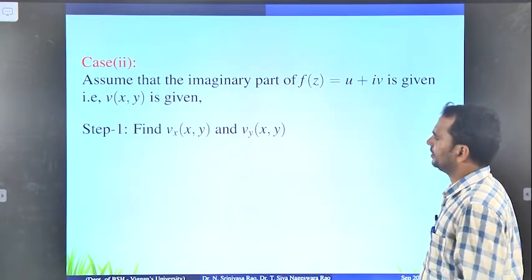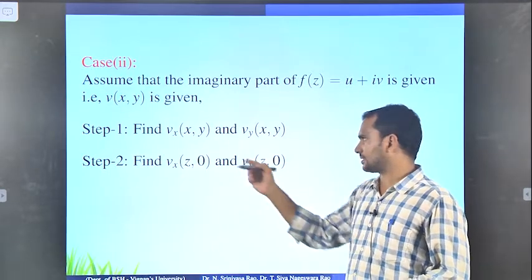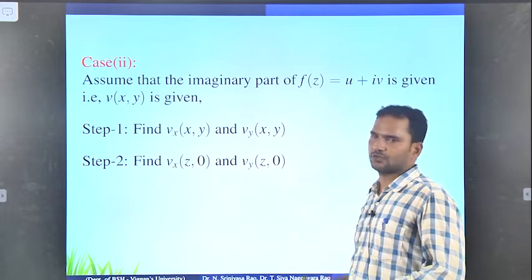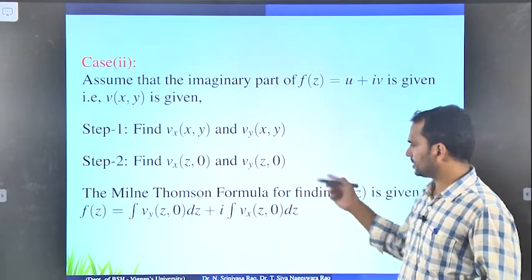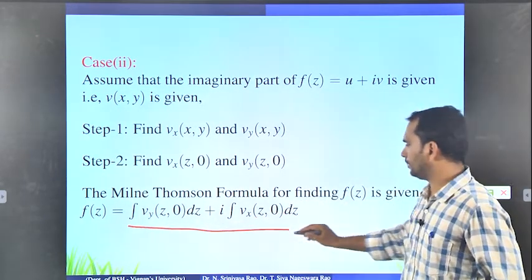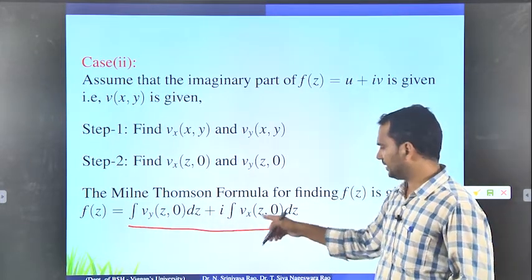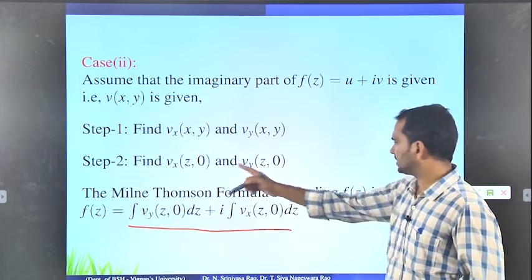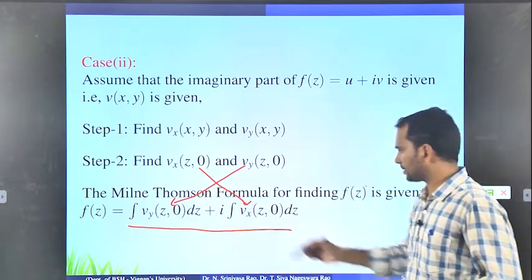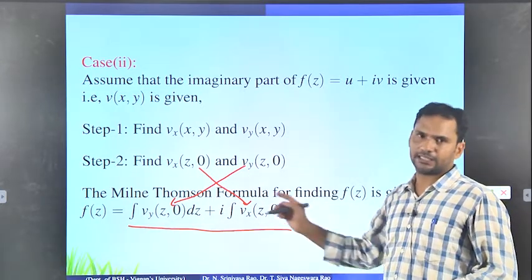Again the same procedure. First you have to find vx and vy at (x,y), and in the second step you just replace x with z and y with 0. Then you will get vx of (z,0) and vy of (z,0). In the third step, this is the Milne-Thomson formula for finding f of z if v is given: integral of vy of (z,0) dz plus i times integral of vx of (z,0) dz. You just substitute vx and vy here, then if you integrate, you will get f of z. This f of z gives the analytic function.